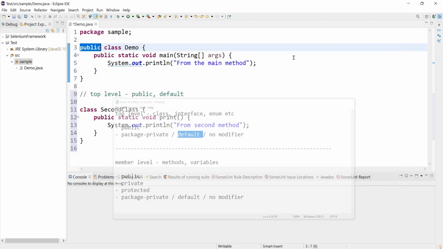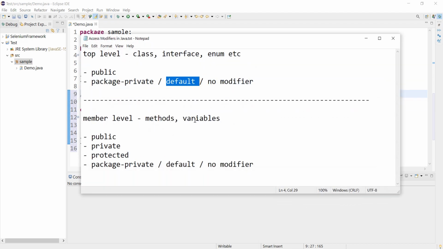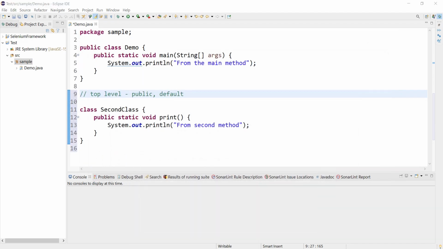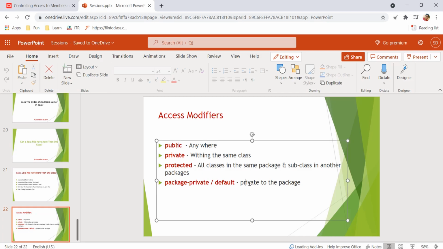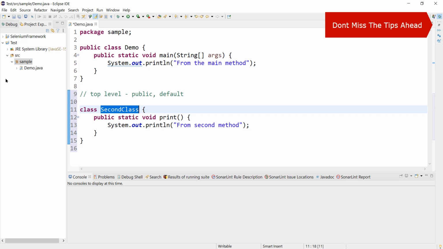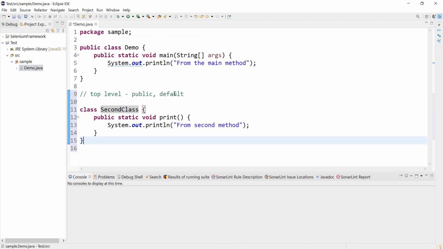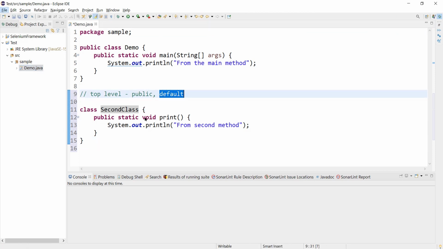And what is the way to define a default? You have to remove your access modifier. You don't need to mention anything explicitly. If you will not mention, then it will be treated as a default, which is private to the package that we saw here, right? Like default one is private to the package. So we removed the access modifier, it means default is applicable, and this class would be applicable only to this package sample. If I have a few more classes in this package, then all those classes can access my second class over here. So guys, this is how we can have more than one class in a single Java file. We have to use a default access modifier, and it will work exactly in the same way.